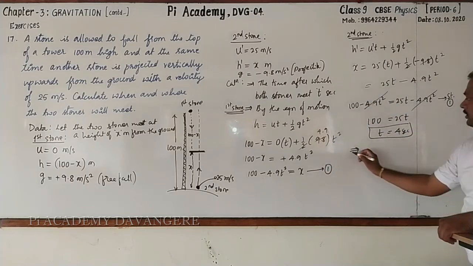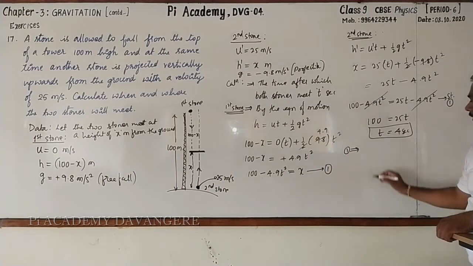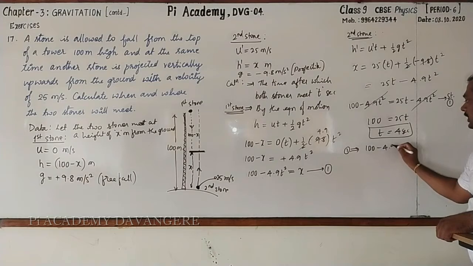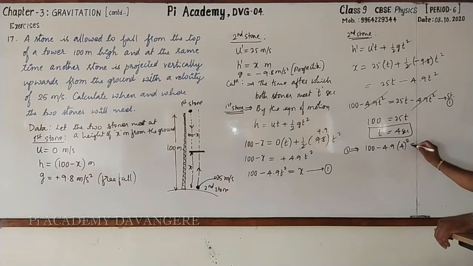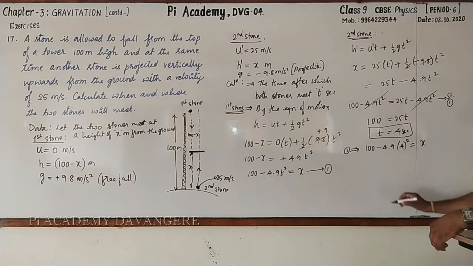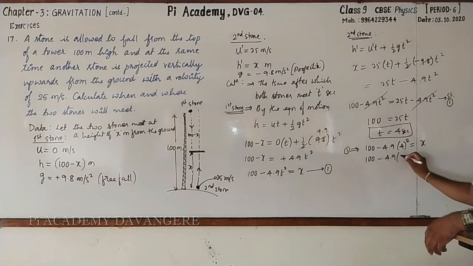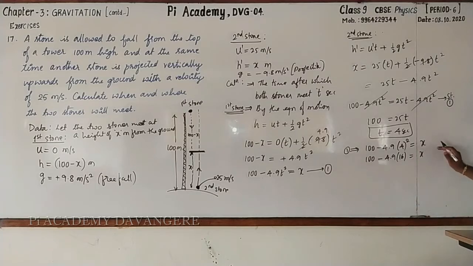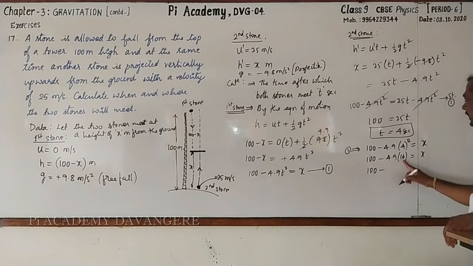equation 1. From equation 1, let me substitute 4 in place of t. It is 100 minus 4.9 into t, t is 4, whole square is equal to x. Followed? Then this will be 100 minus 4 square is 16. 4.9 into 16. Let us multiply this. Yes, it is 100 minus 4.9 into 16.